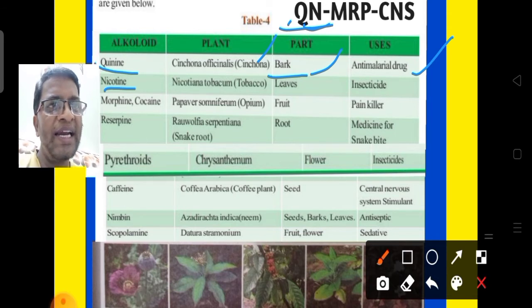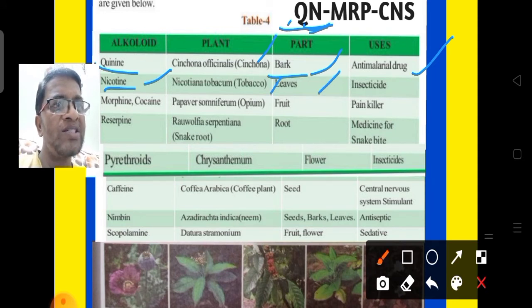Yes, the second letter N. N for nicotine. Yes, nicotine we can get from Nicotiana tabacum plant. From which part can we get it? From the leaves we can get this alkaloid. It is used as an insecticide.